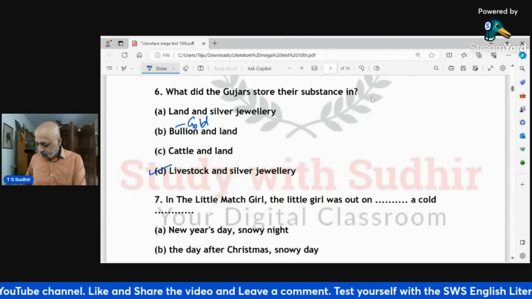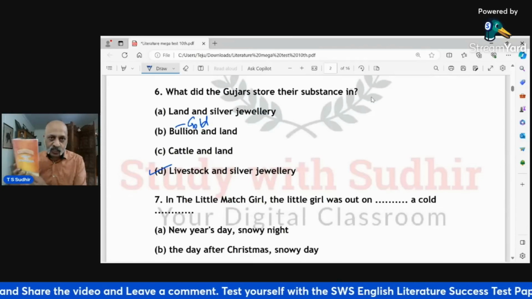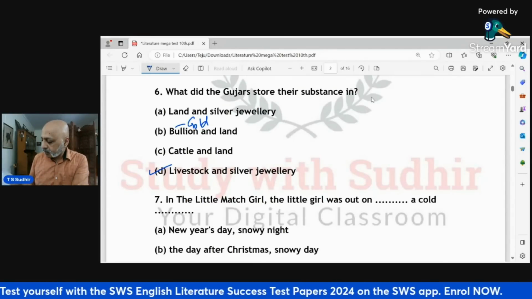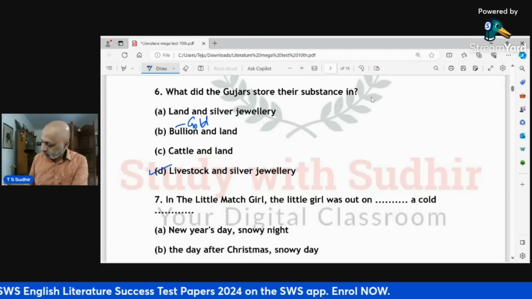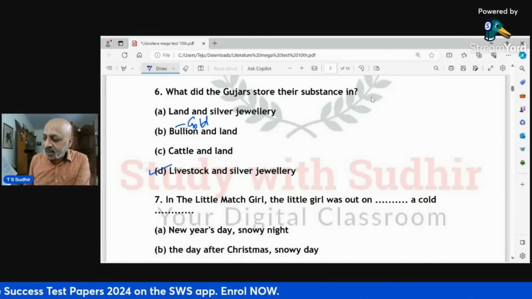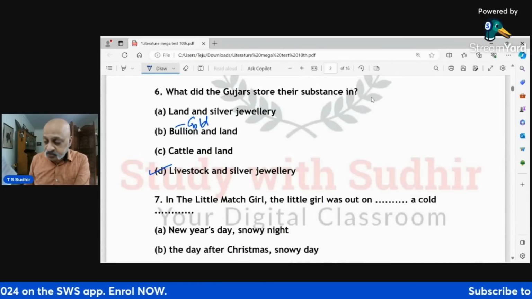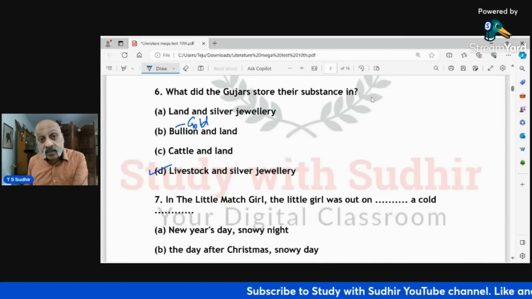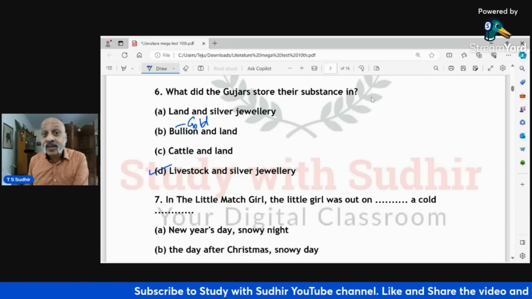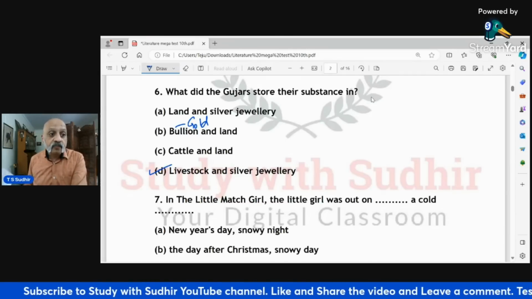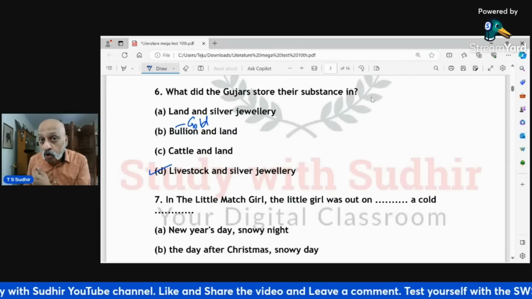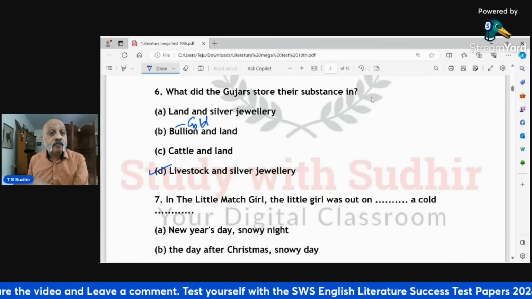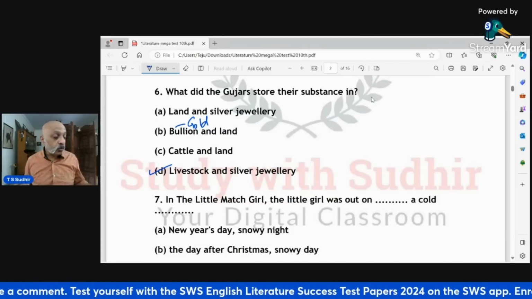So on page 98, as per the latest textbook of Treasure Trove, right on top it says, as they scratched their foot together and stored their substance in large herds. Large herds essentially means cattle, and another word for that, the synonym for that, is livestock and silver jewelry, which is why 6D. So अगर आप livestock word को ही ढूंढते रहेंगे, to you will get confused. So large herds refers to cattle, it refers to livestock. So that's what you need to remember.